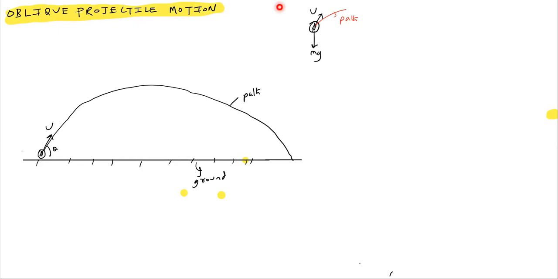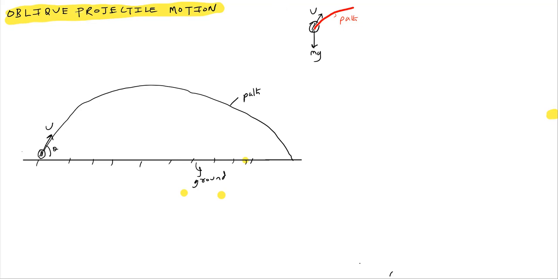The ball will move in a curved path. Why will it be a curved path? Because under the action of the weight and because of the velocity, the resultant path will be in this direction. Some curved path, let it be that one.